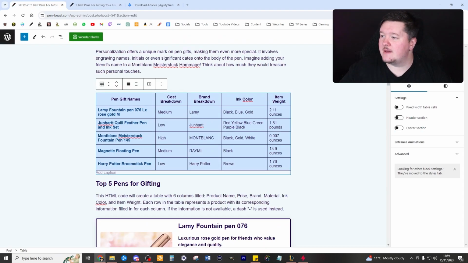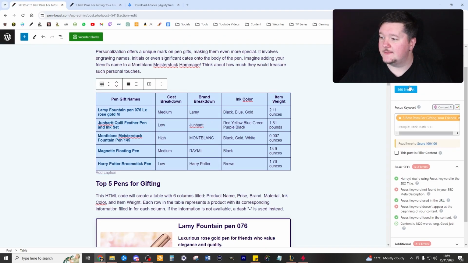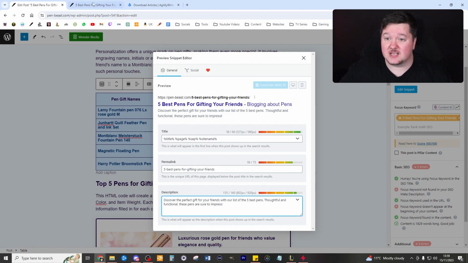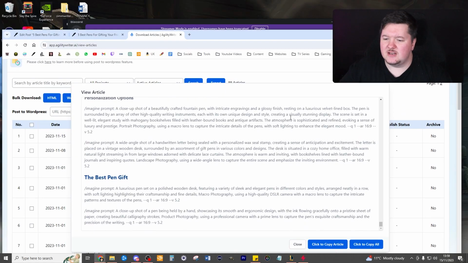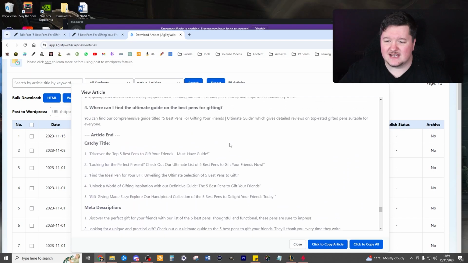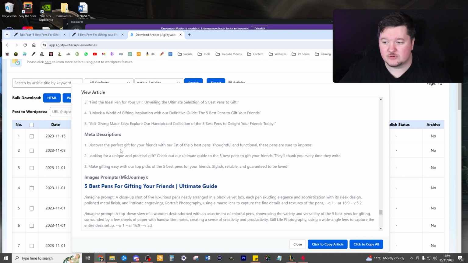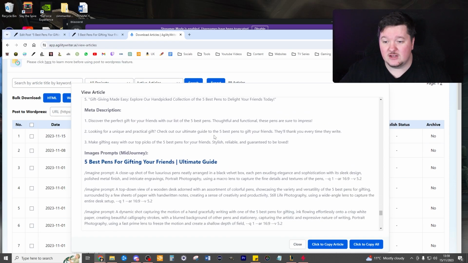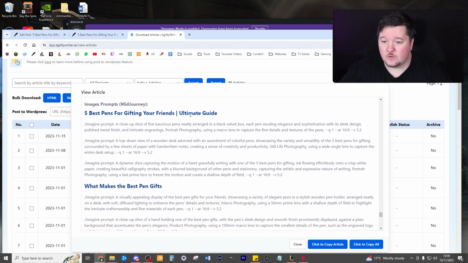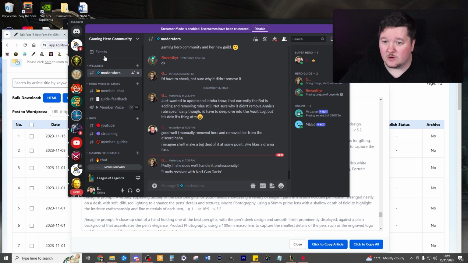Now, for basic information such as the meta description like here, this actually comes with Agility Writer. So when you go to Agility Writer at the bottom, it's actually got the various different titles that you could have. And then it's also got meta description suggestions here, 3 that you can choose from. So you can copy those if you want to. And then it's got some Midjourney image prompts as well, which we can use.